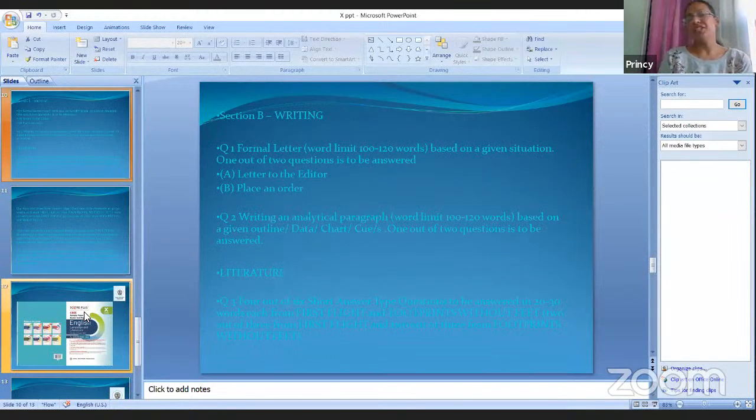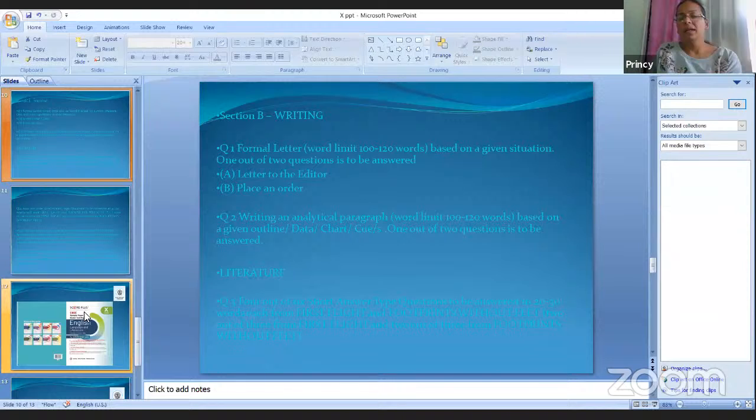Now comes our Section B, that is writing. Our Section B comprises writing as well as literature. Earlier, in writing, we had the concept that essays and paragraphs would be tested. Now comes literature and writing. Two sections will be covered in Section B. First of all, I'll start with the writing portion.